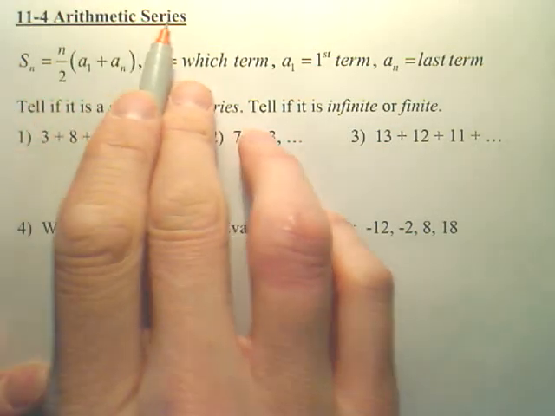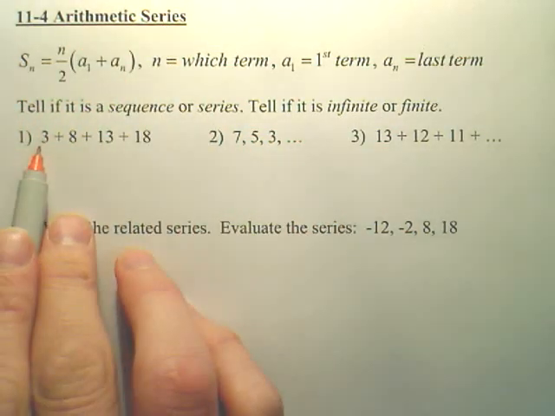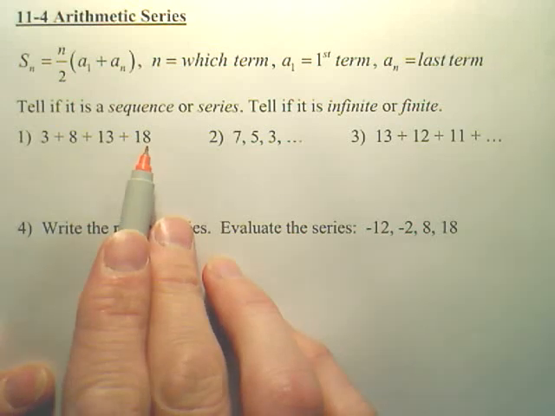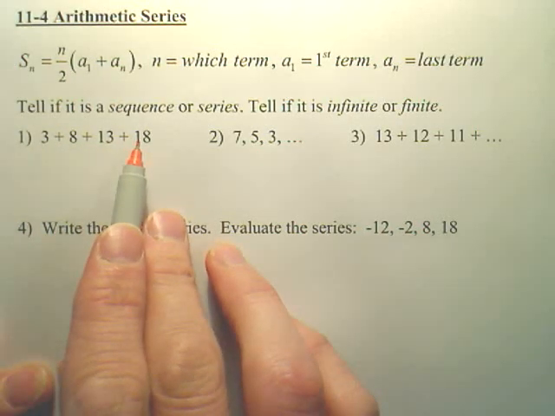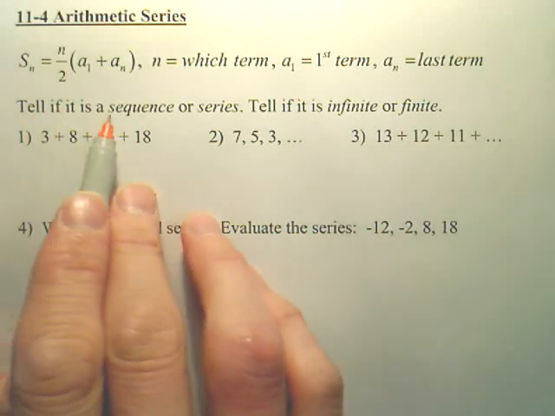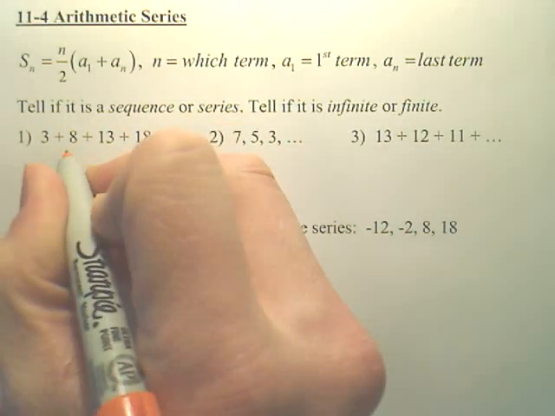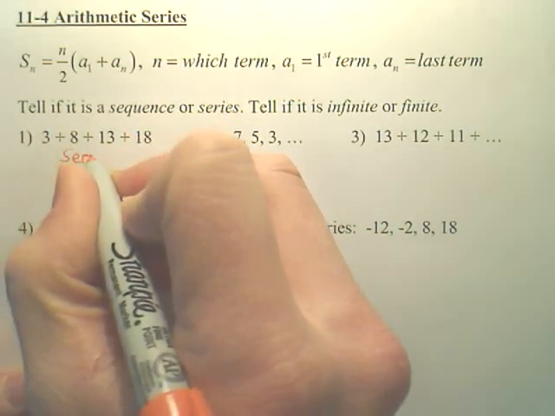This section is Arithmetic Series. A series looks like this. A series is the sum of a sequence. This question: tell if it's a sequence or a series. This right here is a series.